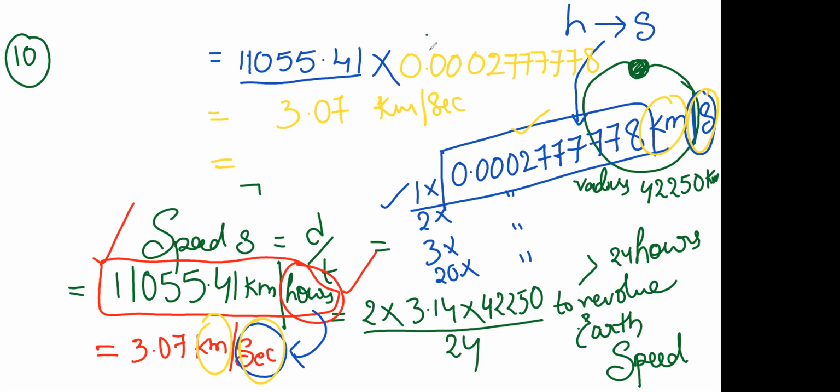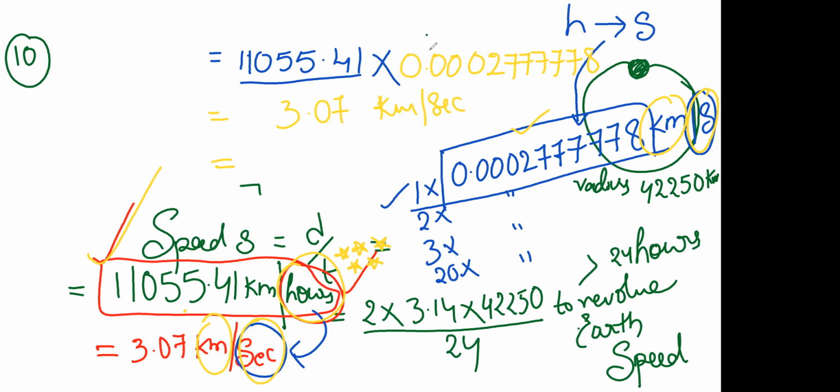See, for example, in the exam, if you are not understanding how to convert this multiplication, then you can stop the problem here, where 11,055.41 kilometers per hour. You have to mention that and stop. Here, if you mention hours, I'm putting star marks, see, star marks, this answer is also correct.